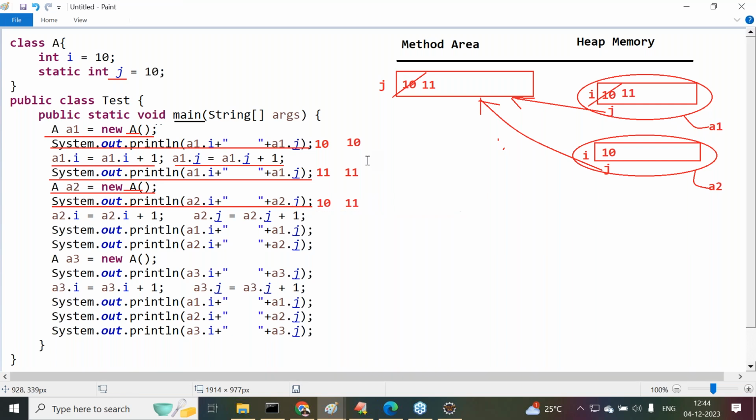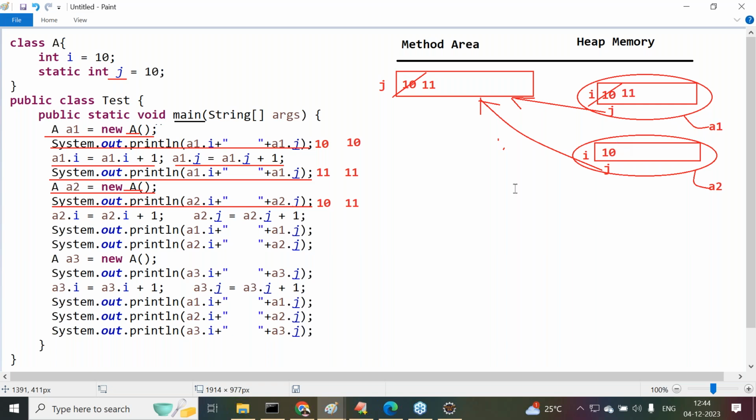Now tell me, is the latest value of the static variable shared to the new object or not? The latest value is 11. Is the same 11 available to the A2 referred object or not? But what about the instance variable data? The latest value of the instance variable is not shared. The original value is taken again for this particular second object. For every object, there is a separate copy of the instance variable. For all the objects, a single copy of the static variable data will be shared.